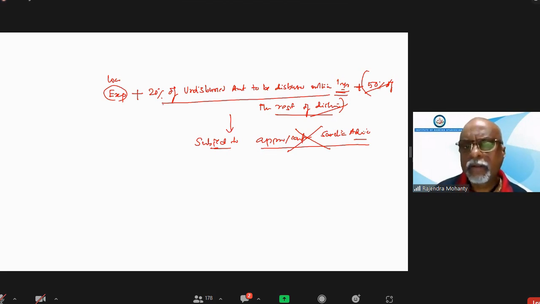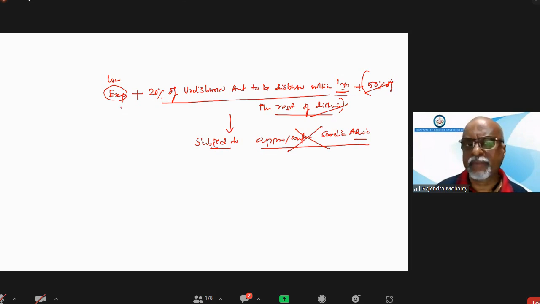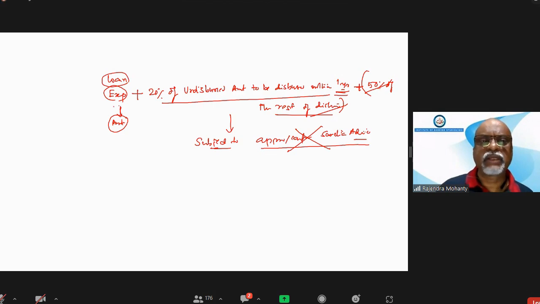What is written? It is exposure plus 20% of the undisbursed amount to be disbursed within 1 year from the first disbursement. First disbursement is this date, first disbursement is this amount. What is the LOC for it? I don't get it. What is the LOC? That's the loan amount, sir. This is loan. Loan exposure, not LOC. Loan exposure.